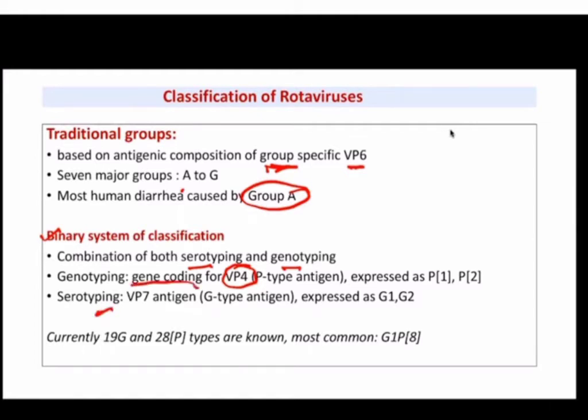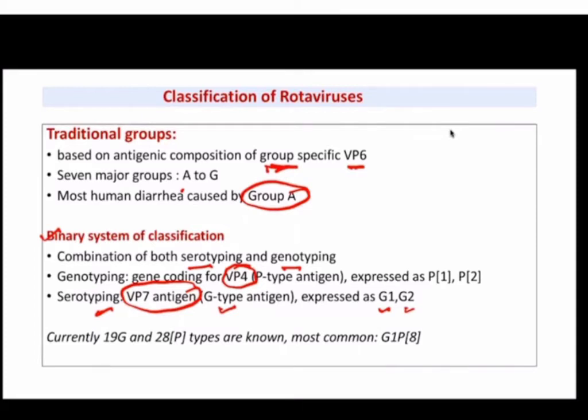and serotypes on the basis of VP7 antigen. So on the basis of the G type antigen, VP7, we will do serotyping. So again serotypes we have numbered G1, G2, G3 and so on. Okay, so the numbers of the genotypes we write in brackets, to differentiate them from serotypes.